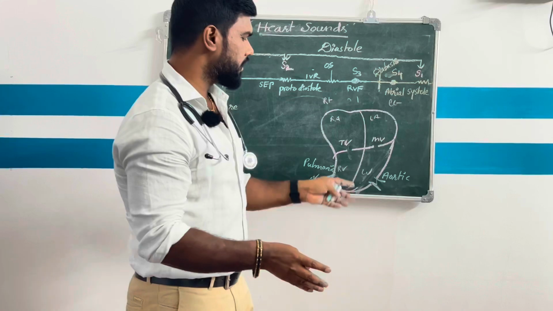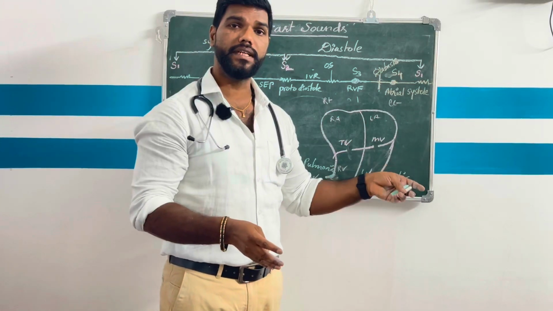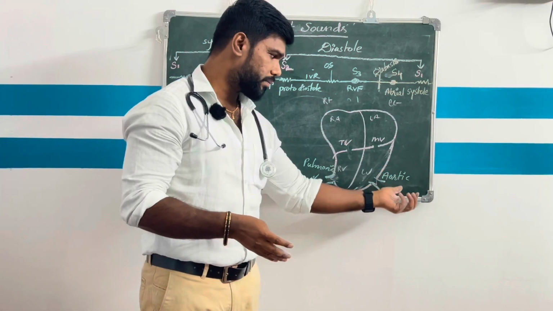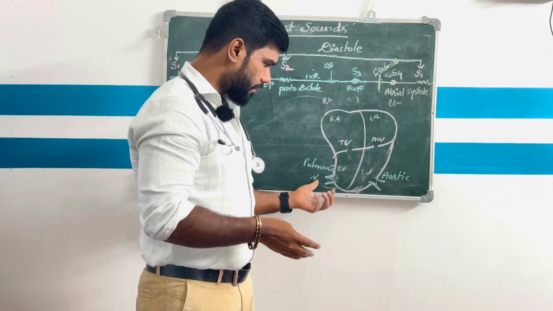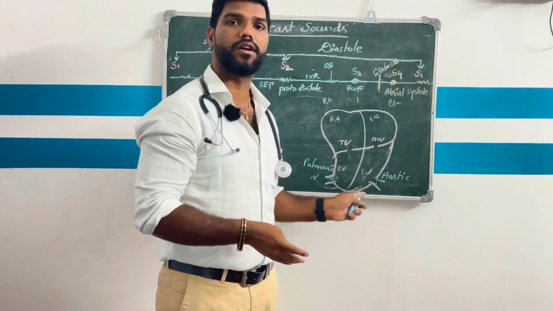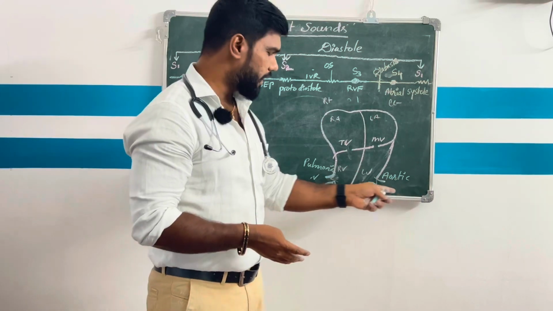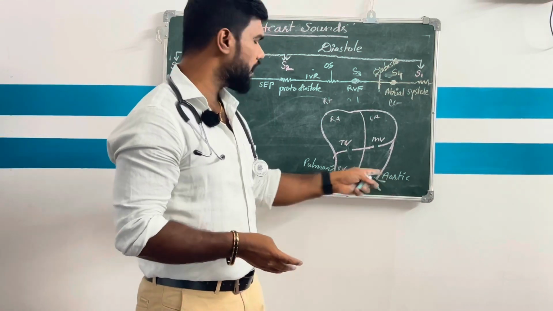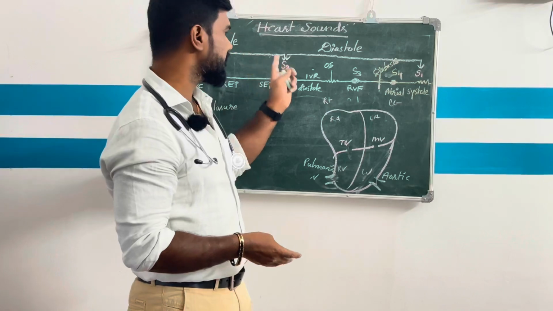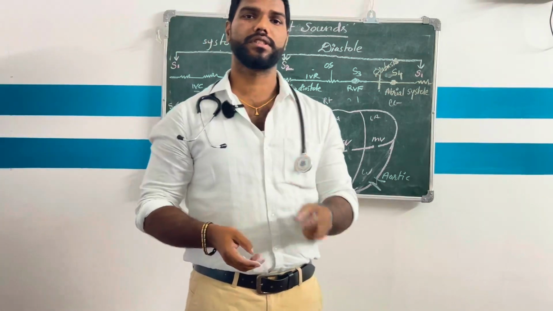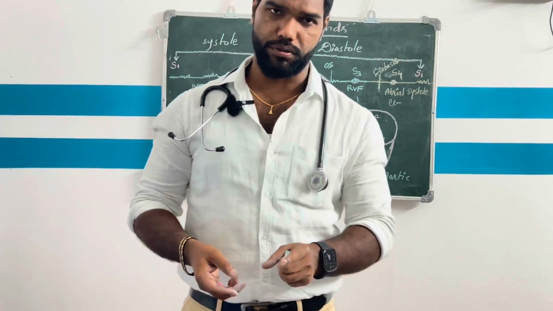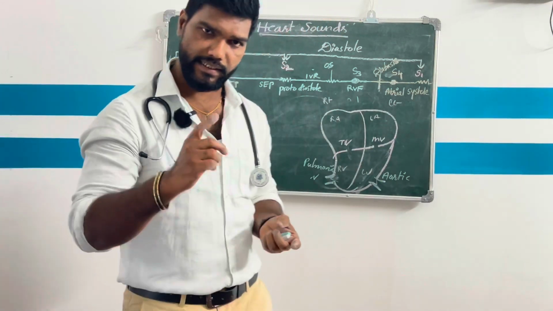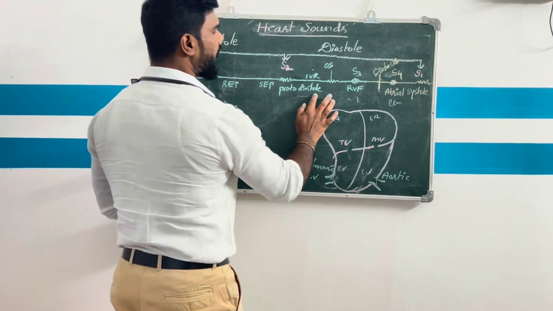In that condition, to prevent backflow of blood from the aorta and the pulmonic trunk, both these valves are closed. So the closing of the aortic valve and pulmonic valve produces the second heart sound. The exact question is: when is the second heart sound produced? The exact answer is protodiastole.